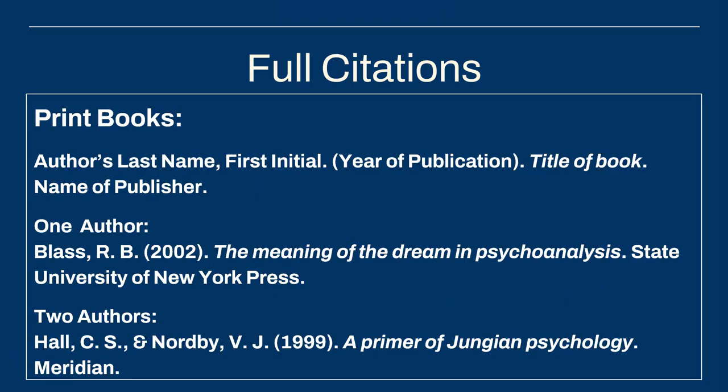Next are some citations for books. The citation starts with the author's last name as usual, followed by the first and middle initials with a period after each and a space between them. Then the year of publication in parentheses, followed by the title of the book in italics. And then we end with the name of the publisher, and there's a period after each one of these.